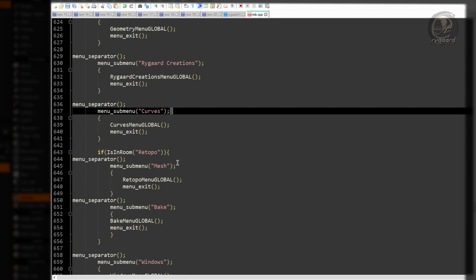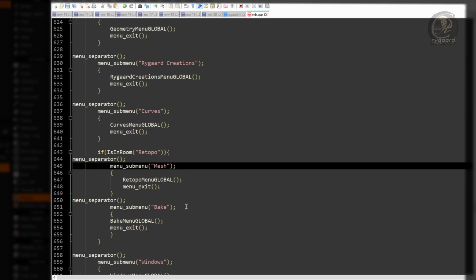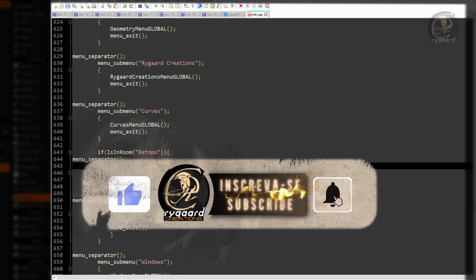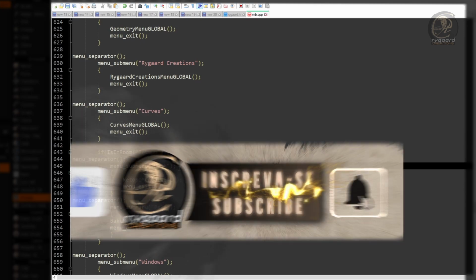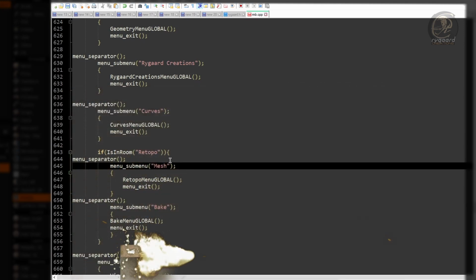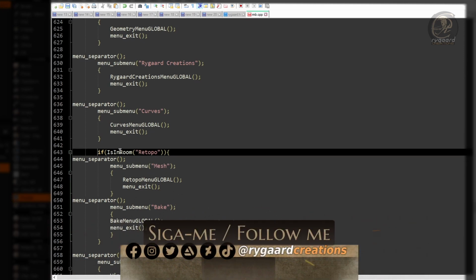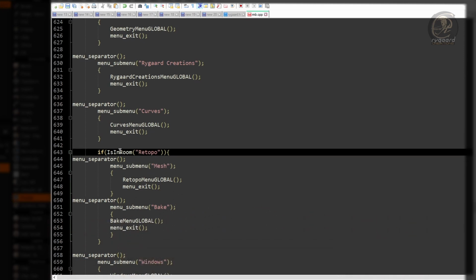Now, for the mesh and bake submenus that are part of the retopo room or modeling room, I had to use a condition to check if I was using any tools from the retopo room or modeling room.